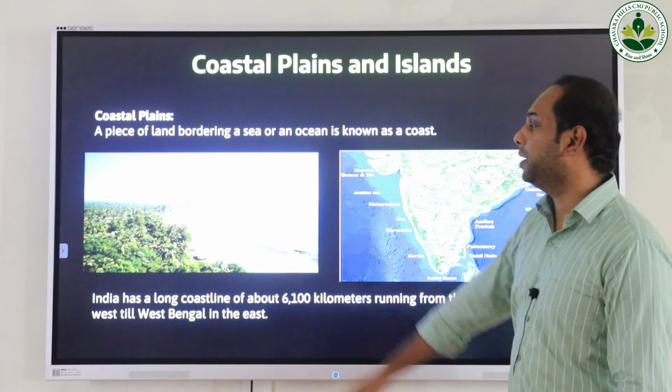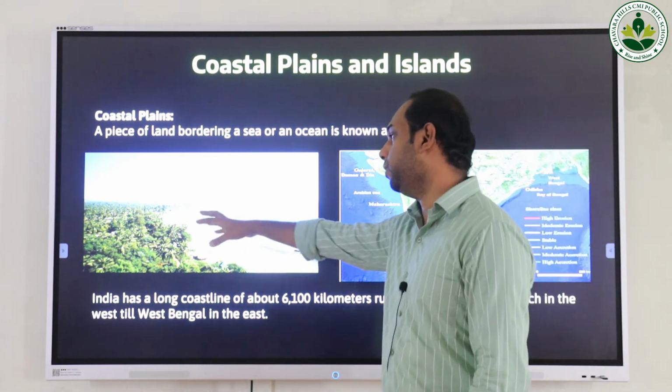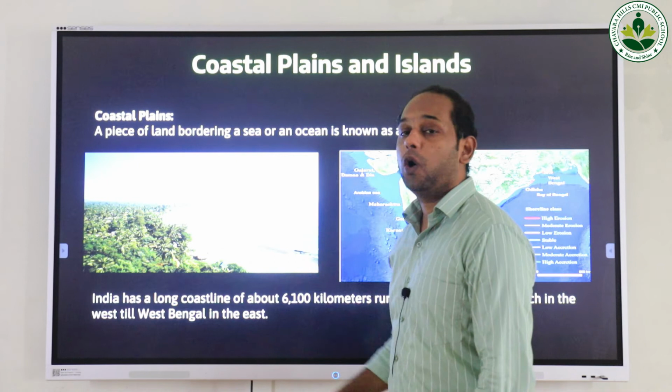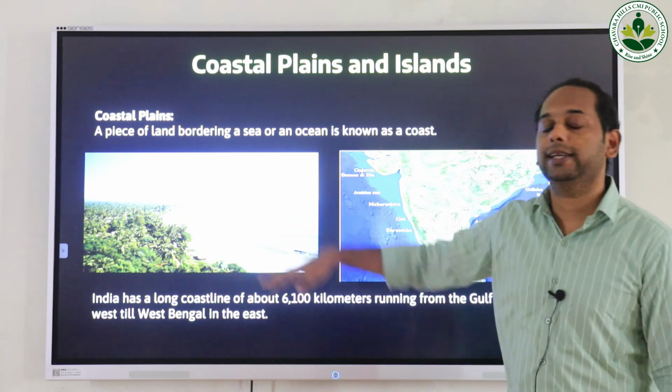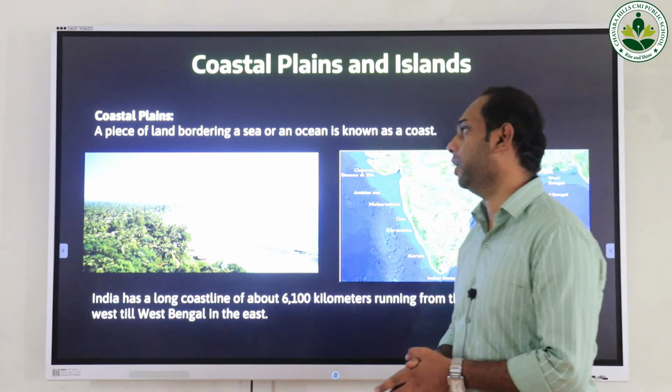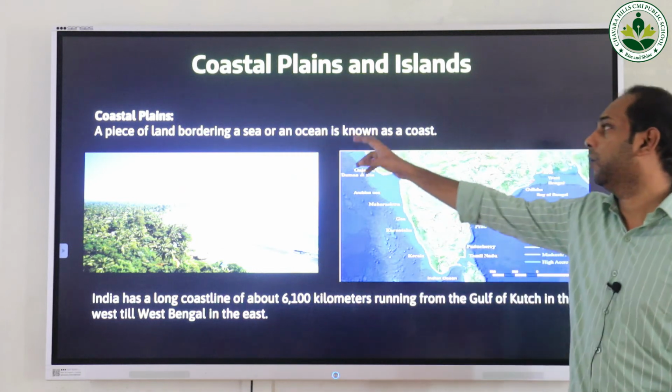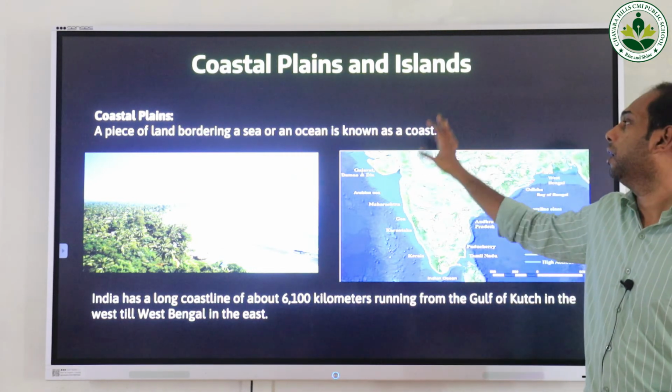What is a coast? A piece of land. As you see here, this is a piece of land which is bordered or surrounded by water or ocean, known as what? A coast. A piece of land bordering a sea or an ocean is known as a coast.